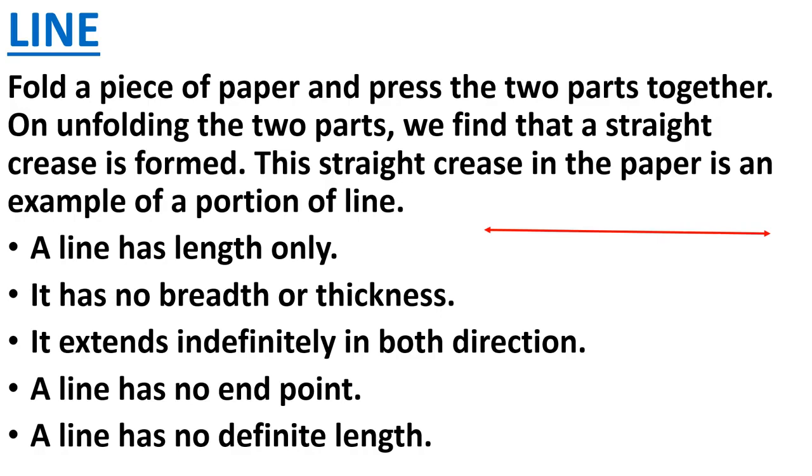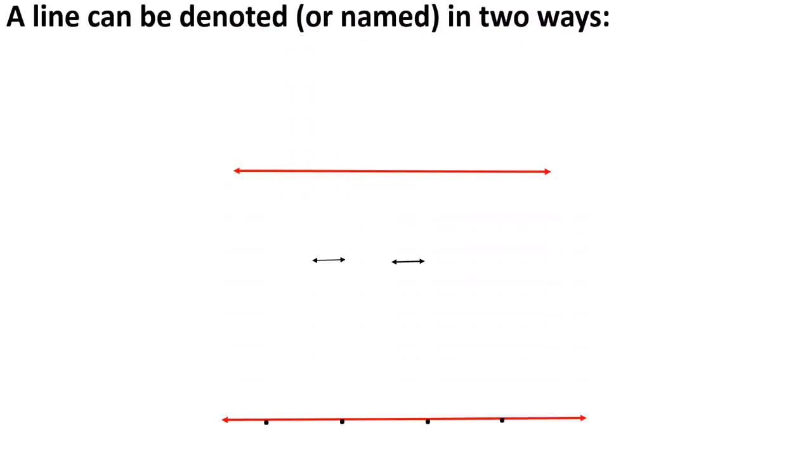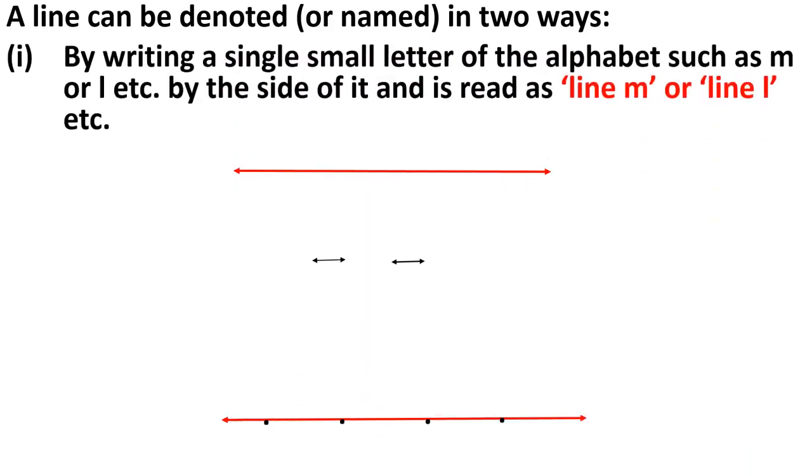Now see, a line can be denoted or named in two ways. We have learned how we name a point: we name a point with a capital letter. Now we will learn how we name a line. We can name a line in two ways.